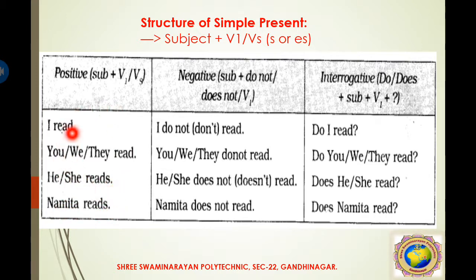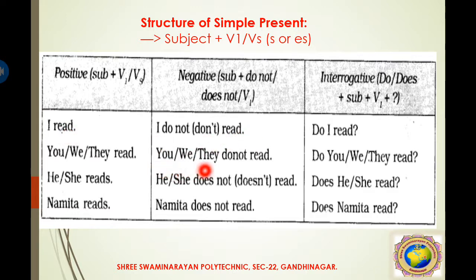Now I will make this sentence negative. So what will be changed? Subject plus do not or does not plus the verb in base form. So here: I do not or don't read. Here the verb V1 is read, repeated here.